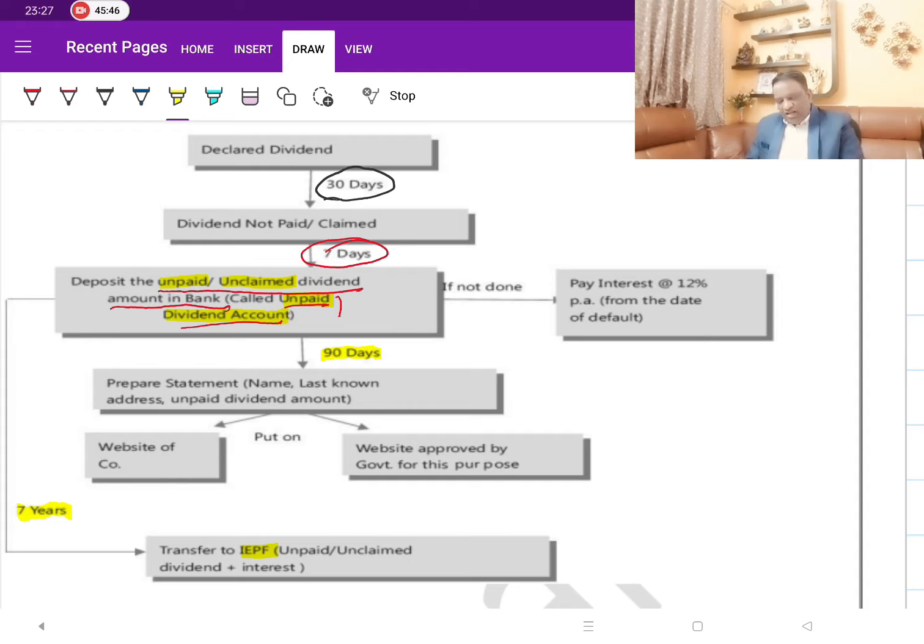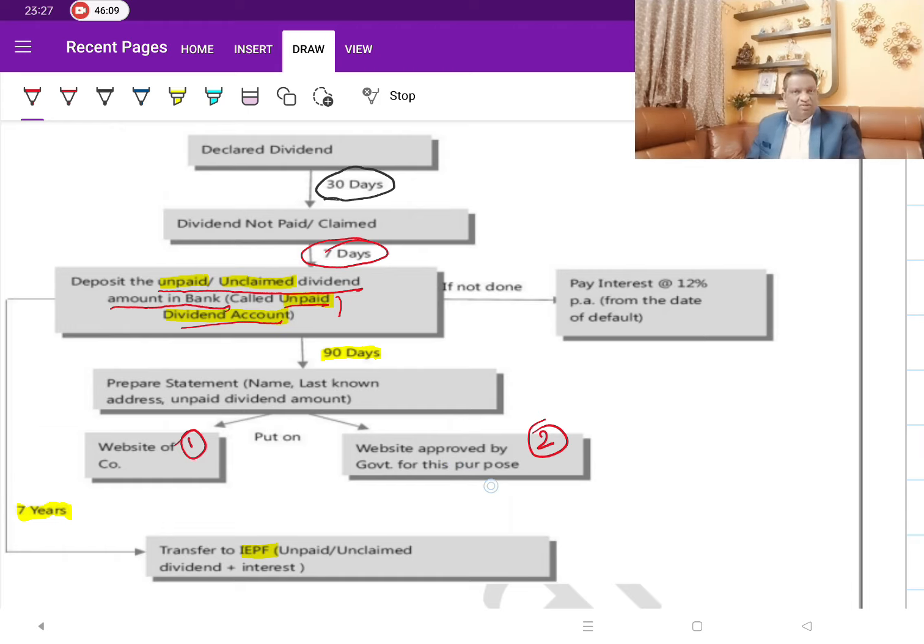Within 90 days from transferring to this account, the company will prepare a complete statement: the names, last known address, and unpaid dividend amount. That list will be published in two places. One is the official website of the company, and the second is the website approved by the government for this purpose.